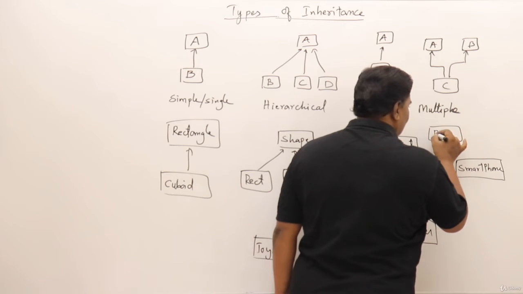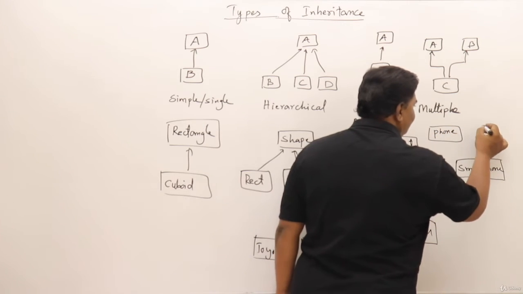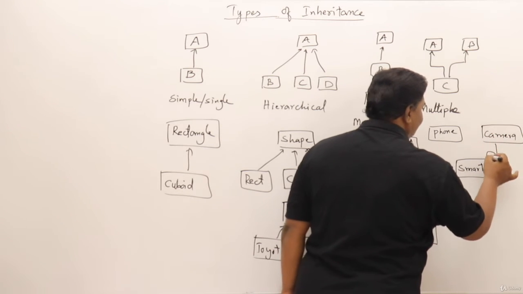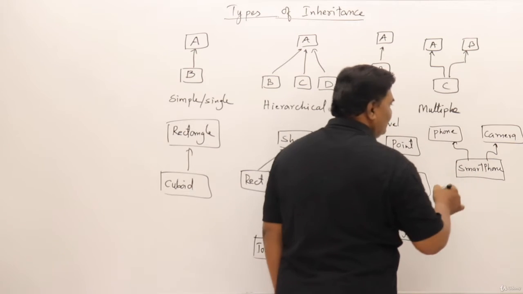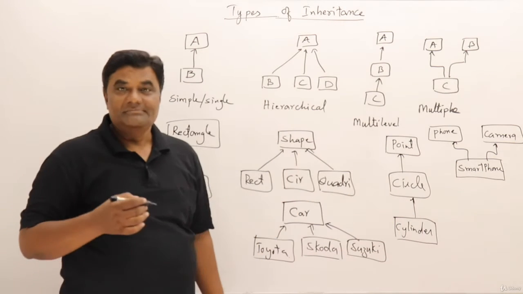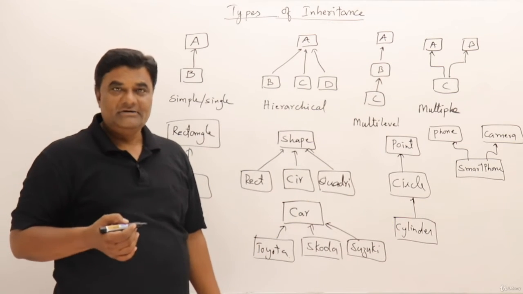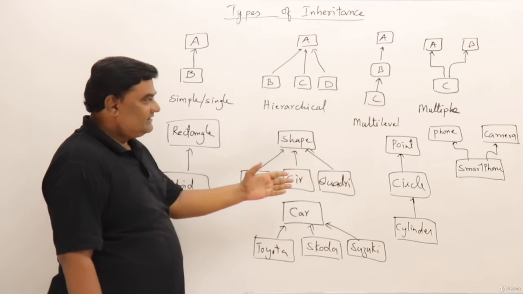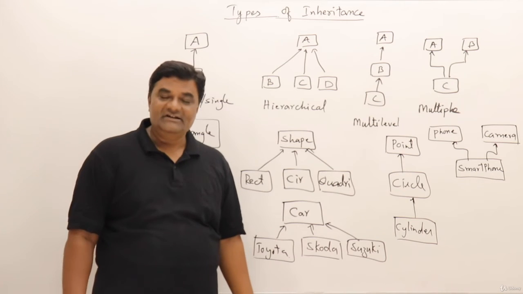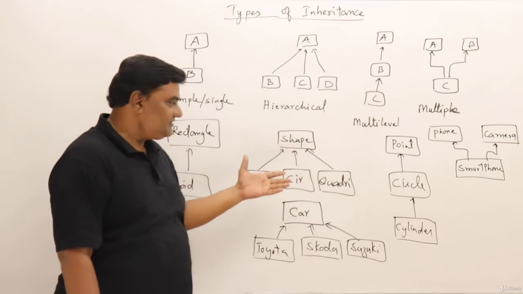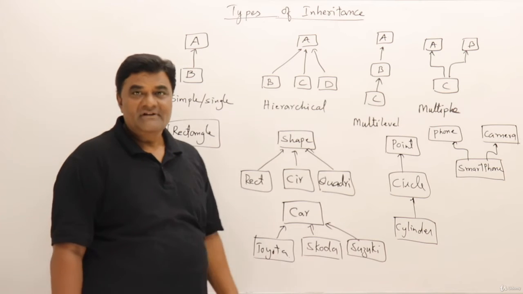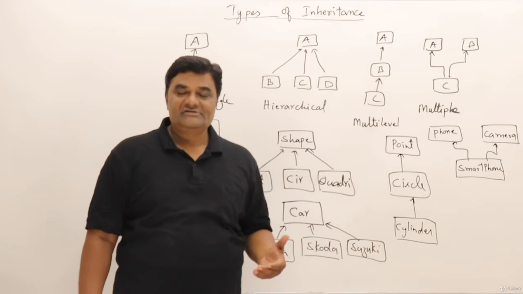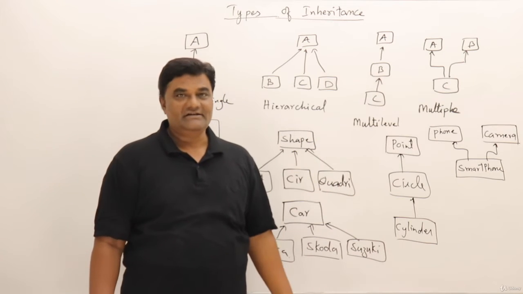A smartphone is a phone as well as a camera. Though there are many things in this one, it has a phone, camera and media player. Lots of things are available, but I am showing only two things, that is phone and camera. So these are the various types of inheritances available in C++, and for each I have given some examples. Practically I will show you different examples by writing some programs for different types of inheritances.